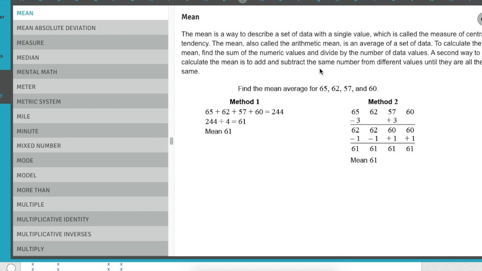A second way to calculate the mean is to add and subtract the same number from different values until they are the same. So if I subtract 3 from these two values and 1 from these two values, or 1 from these two and add 1 to these two, we get the mean. I prefer method number 1 though. It's the cleanest and the easiest way to get there.